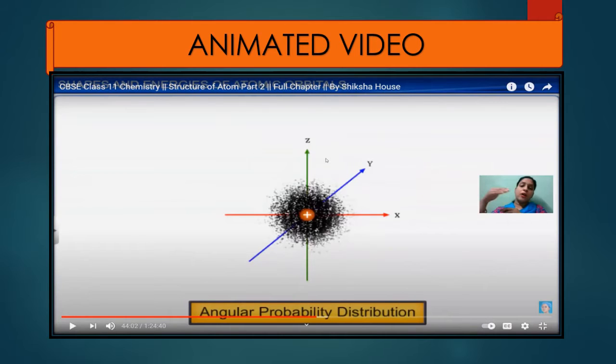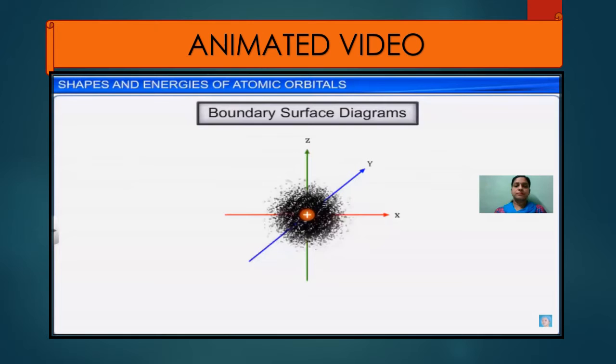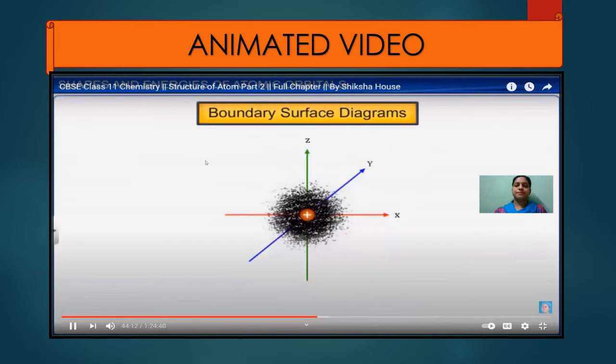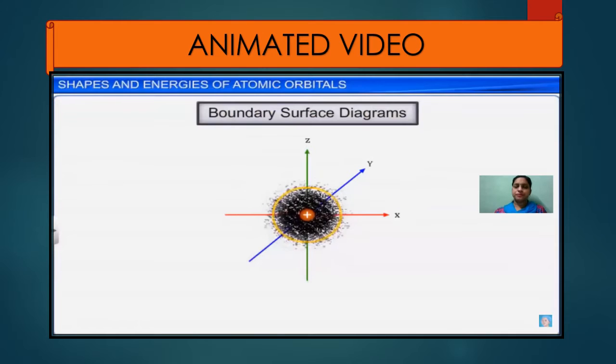So I will show you an example of it. The boundary of the probability density of the electron, we call it radial probability, and the other probability is angular probability, in which we take coordinates, the x, y, z directions. Okay. So the probability of finding an electron in a particular direction or angle can be depicted by boundary surface diagrams. Okay. The boundary is drawn where the probability density remains fairly constant. The region inside the boundary surface depicts the orbital.